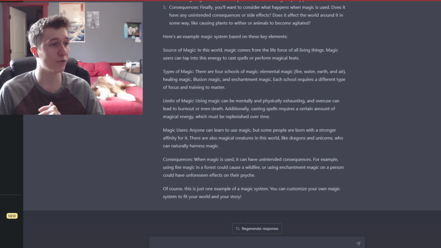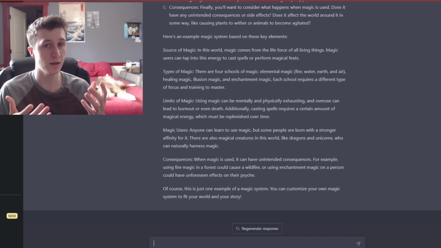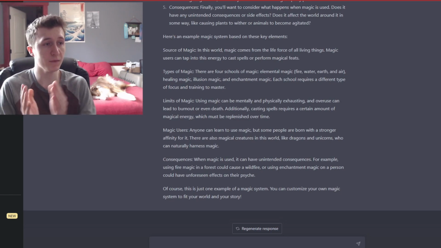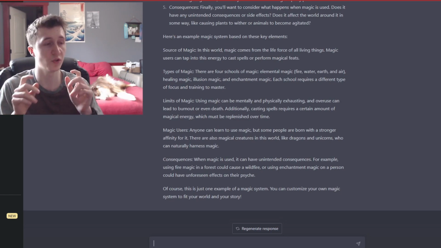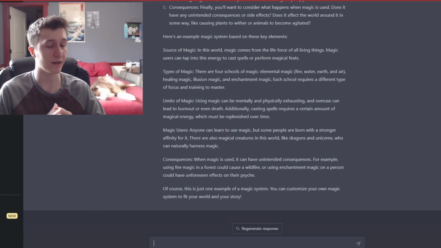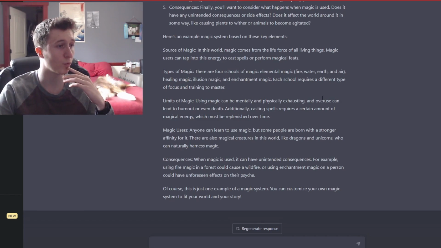Types of magic. There are four schools of magic. Elemental magic, that includes fire, water, earth, and air. Healing magic, illusion magic, and enchantment magic. Each school requires a different type of focus and training to master. Again, keeping it very common. This is something that I feel like magic systems do a lot, where they break their magic into different schools and keep them very separated from each other. So again, I'm not complaining. I think this is about where I would be.